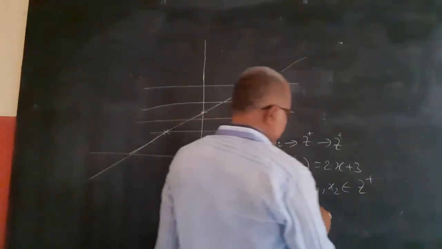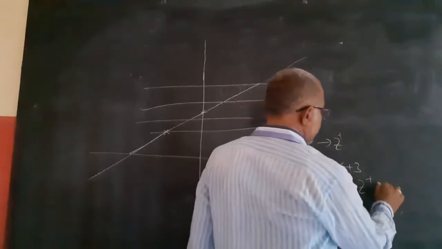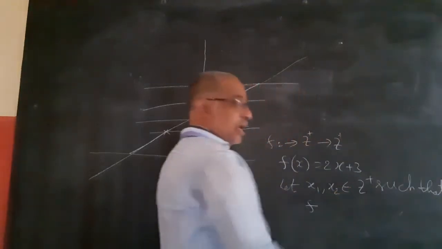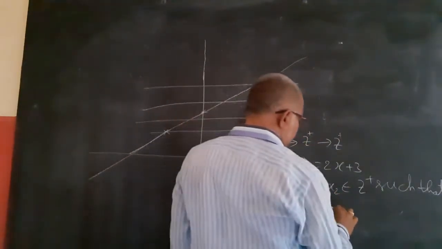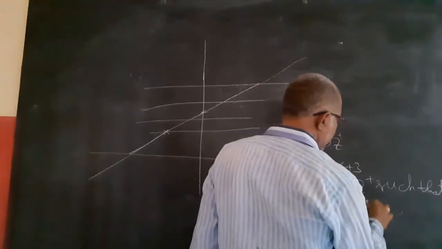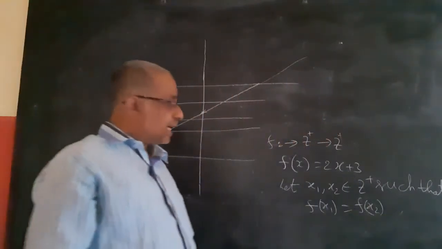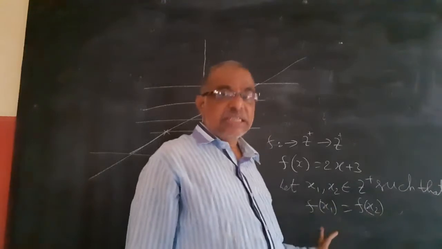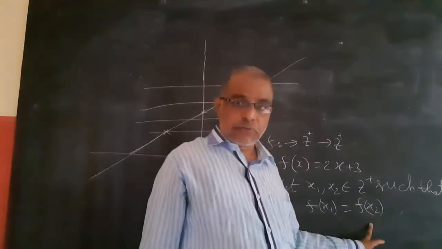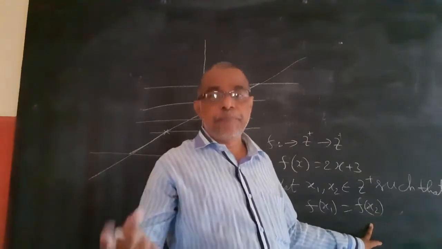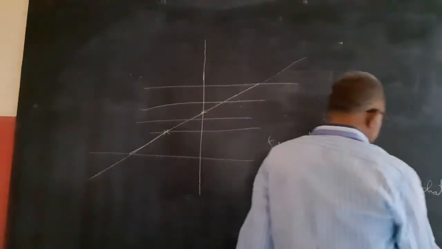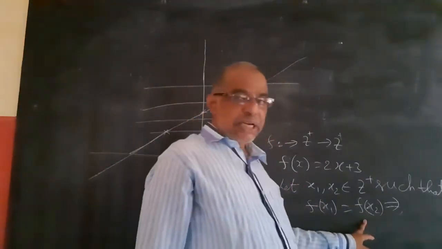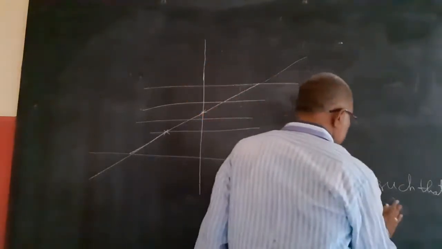Now, what happens to f of x? I am taking x1, x2, two elements belonging to the domain such that f of x1 equals f of x2. What is meant by f of x1 equal to f of x2? It means x1 and x2 have the same image. Then I need to get the same pre-image, so automatically we can say there are no different pre-images. So I am taking f of x1 equal to f of x2.